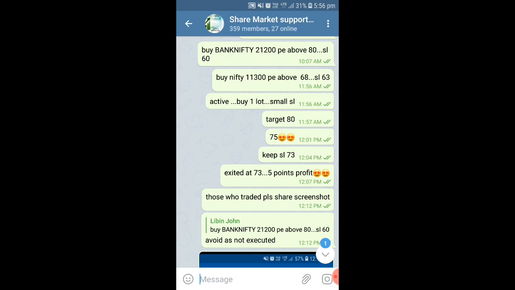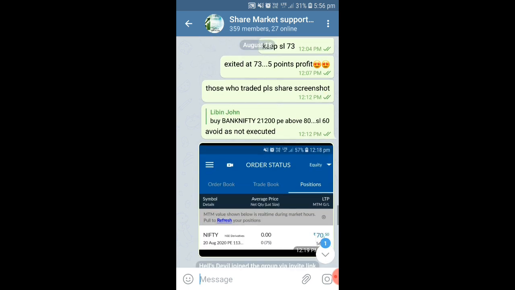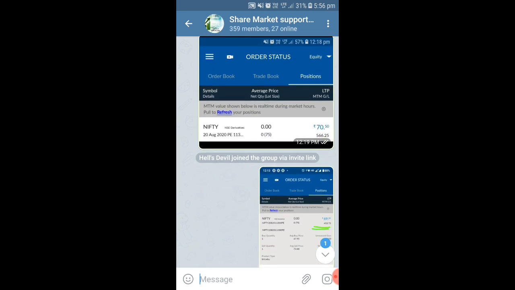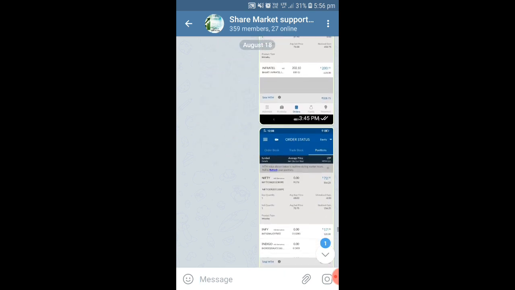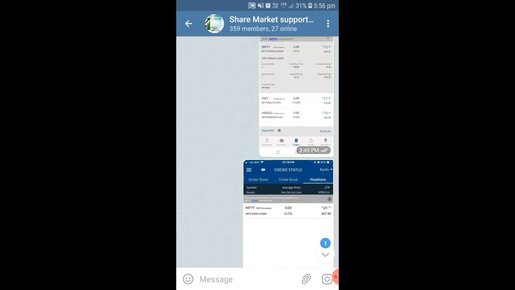We knew the support and resistance was nearby, so that is the reason we could not make a huge profit. Still we could make almost 5 points. That is the advantage of support and resistance. And you can see a lot of people made a profit out of that as well: 500, 300, 400, that is what people made as profit out of that call.